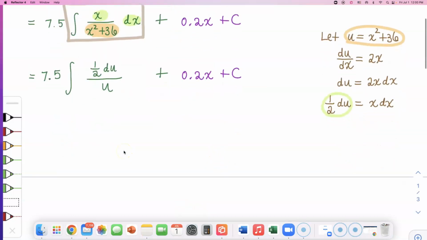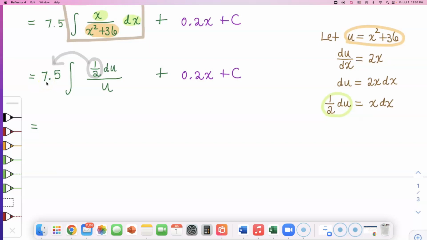So let me keep on going with this green piece, 7.5. Let's make it a little bit prettier, though. This is such a mess. I have half right there. Let's pull out that half so that it can join that 7.5 in the front, while these u and du's get integrated. So half of 7.5.